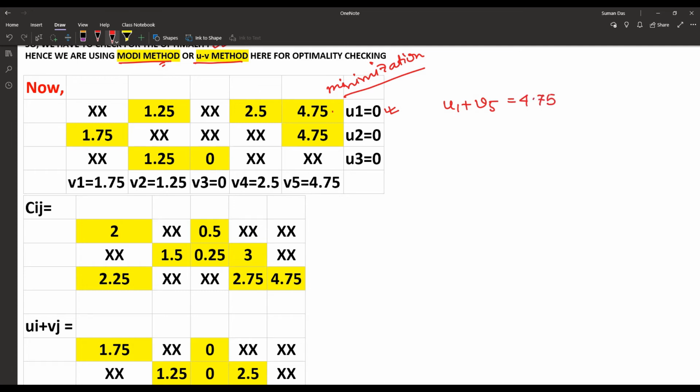As u1 is 0, we can simply say v5 is equal to 4.75. The next one is u1 plus v4, and that one is 2.5. As u1 is 0, v4 is equal to 2.5. Next, for that cell, u1 plus v2 is equal to 1.25. u1 is 0, so v2 is equal to 1.25.